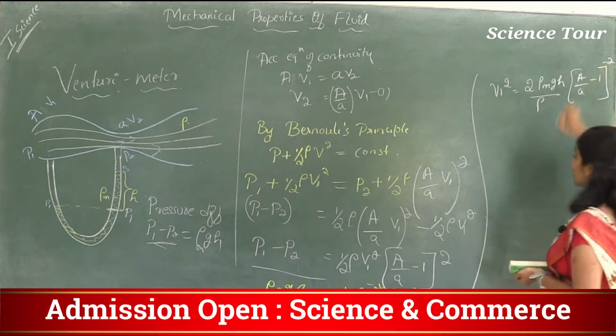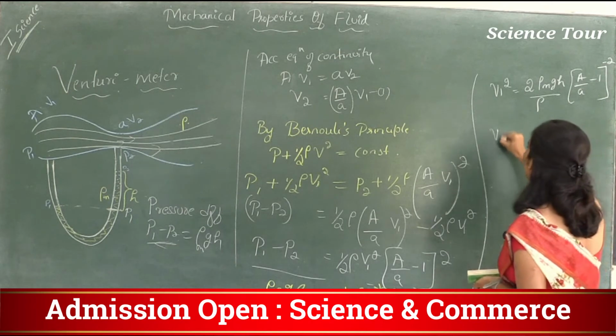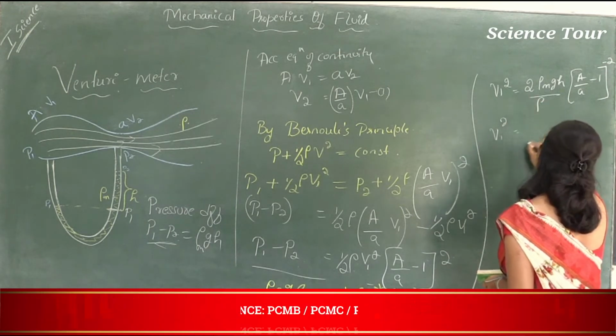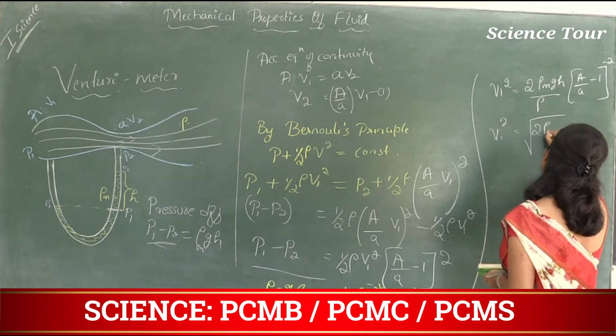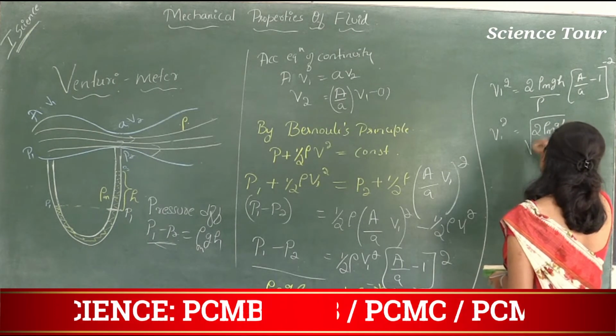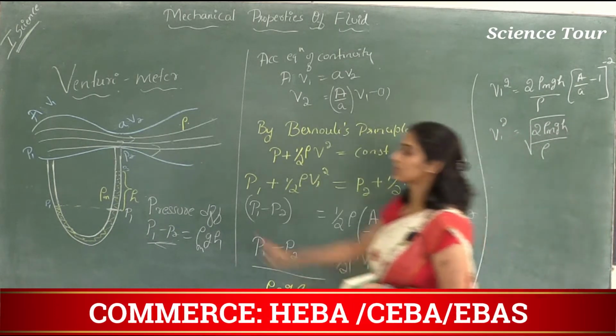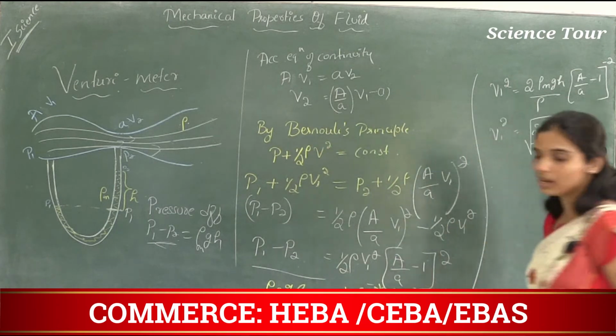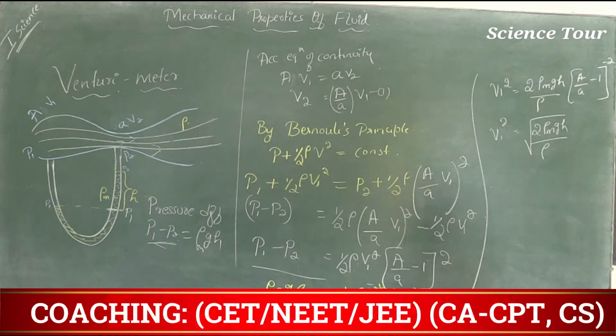So V1 is equal to square root of 2 rho m g h divided by rho times that factor. Rho is the density of this fluid, and rho m is the density of fluid in the manometer.